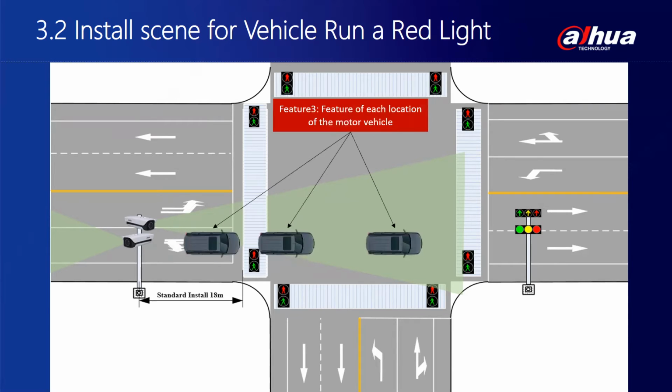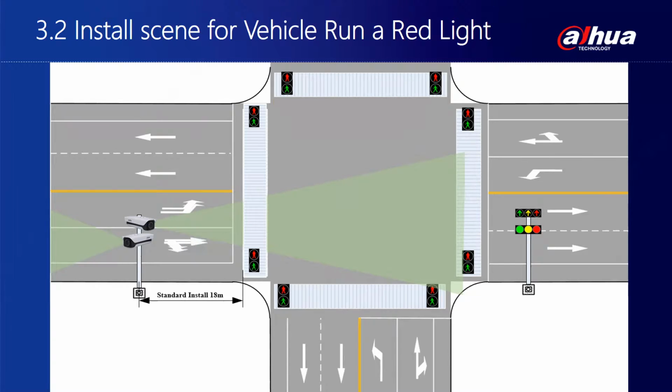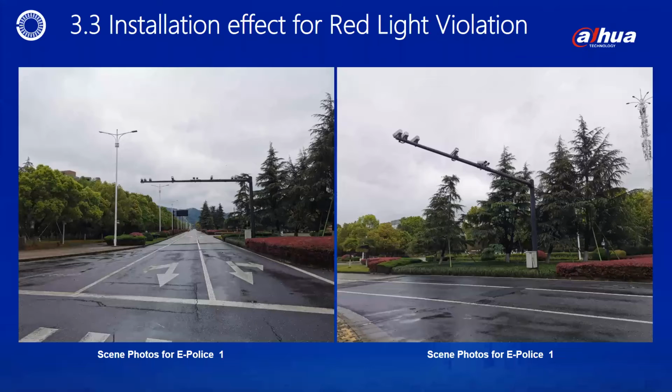This is a top view of our equipment installation scene. Usually we will erect a pole 18 meters in front of the stop line, 6 meters high, and lift the camera arm to the middle of the intersection to install the camera. The camera faces the intersection, and the scene must include stop lines, zebra crossings, traffic light signals, as well as the position and state of the motor vehicle to see the driving direction clearly. Page 3.3 Evidence Standard for Vehicle Run a Red Light. This is the live effect picture.